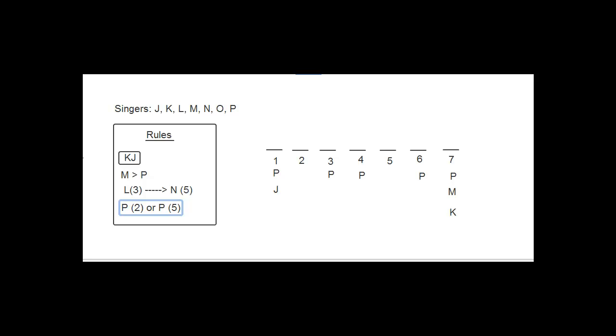But the question you need to ask yourself when you're deciding whether or not you want to do that is, if I draw one template where P is in second and another template where P is in fifth, would I be able to put some other stuff down in each of those templates? In other words, would there be deductions that would arise from the particular placement of P? In this case, if we put P second, well then we would know that M goes here because the M has to go before the P, but that's about it as far as I can tell.